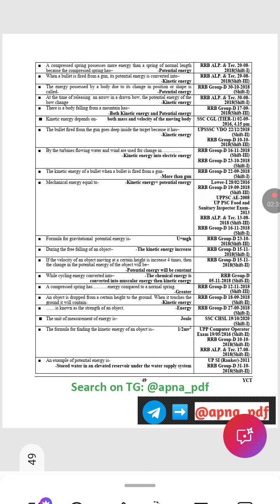While cycling, chemical energy is converted to muscular energy, then kinetic energy. A compressed spring has more energy than a normal spring. An object is dropped from a certain height to the ground. When it touches the ground, it will contain kinetic energy.